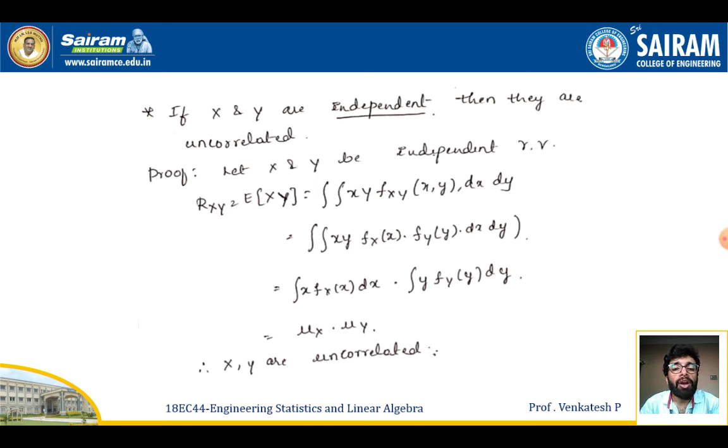Since x and y are independent here, I can replace f of x comma y with f of x times f of y. So I got the double integration of xy f of x f of y dx dy. On splitting this, I got integration of x f of x dx times integration of y f of y dy, which will be equal to mu x mu y, or E of x E of y. Hence I can conclude that x and y are uncorrelated here.